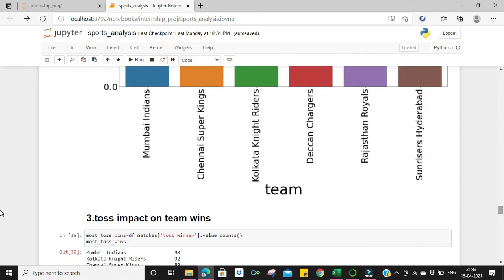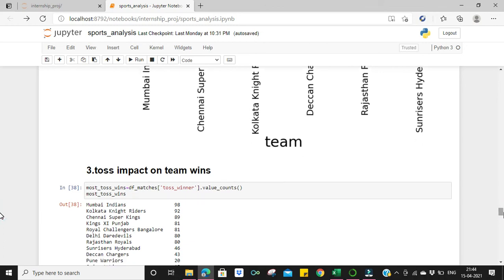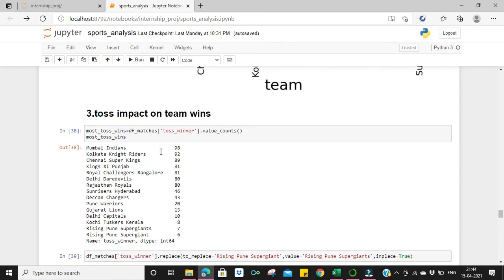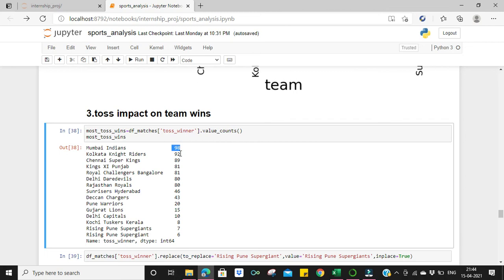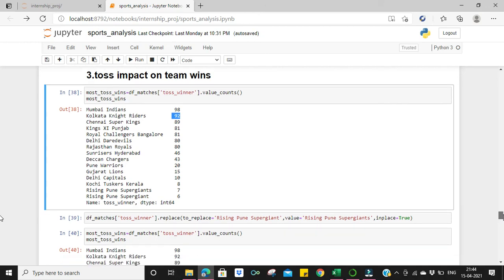Then after the team analysis, in the third aim we try to find out the things which have impacted the win. Firstly, we see the toss. Has toss impacted the team win? So we see Mumbai Indians have won toss most of the times, then Kolkata Knight Riders and Chennai Super Kings. So yes, we conclude that toss does determine who is the winner, because in the previous section we saw that Mumbai Indians have won most of the times.